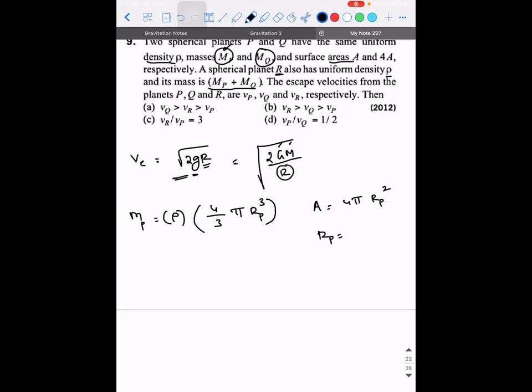rP will be equal to A divided by 4 pi under a root. Are you trying to say this? Yes sir. Okay. I have a doubt. Here, if you're writing rP in terms of A, do we have any data about the planet R?